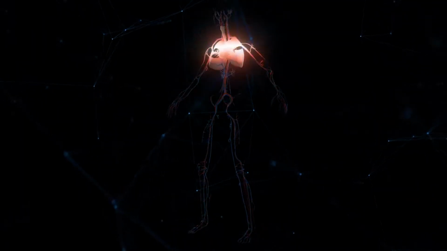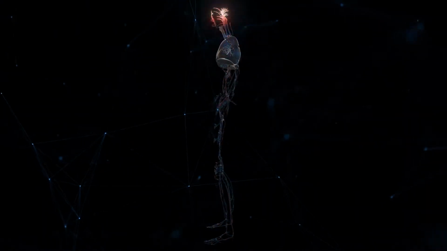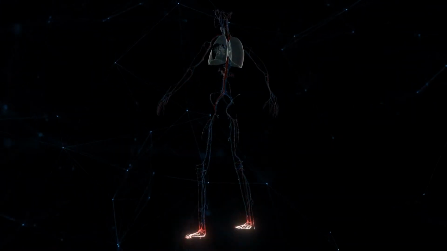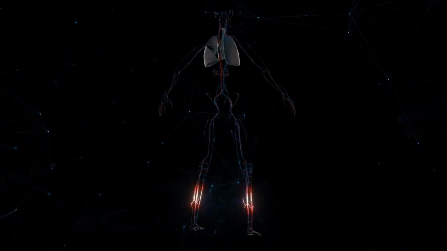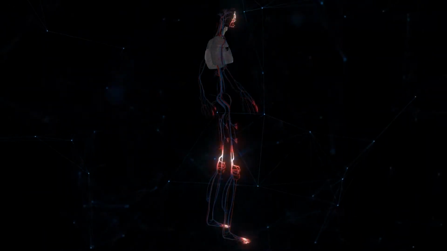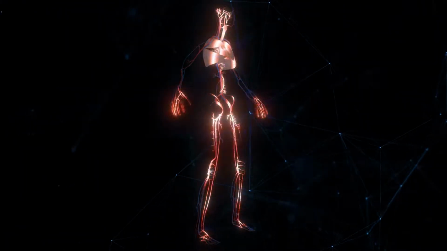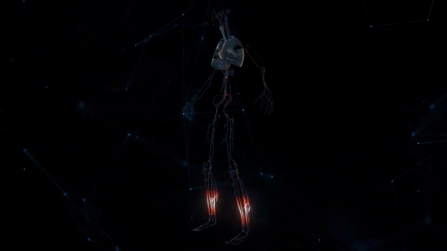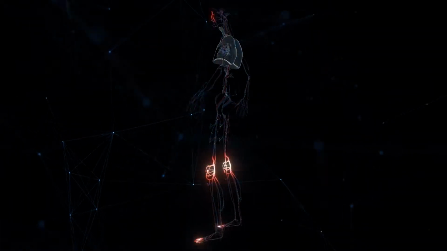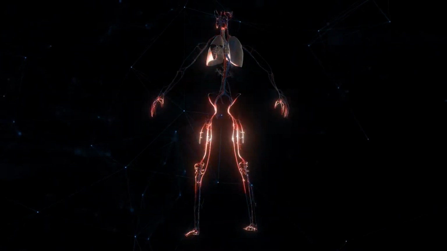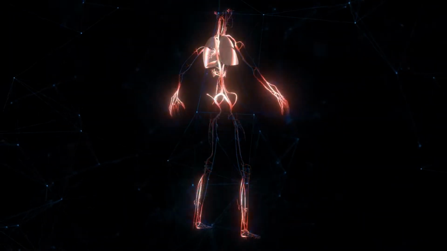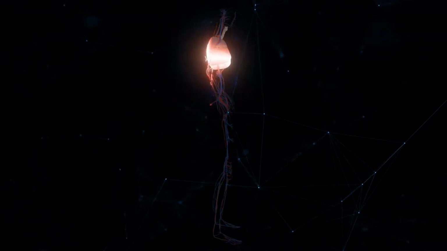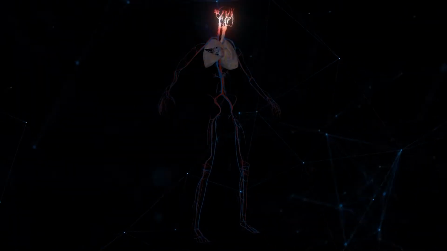The heart also has four valves that help to regulate the flow of blood through the chambers and prevent blood from flowing back into the wrong chambers. The tricuspid valve is located between the right atrium and right ventricle, and the mitral valve is located between the left atrium and left ventricle. The aortic valve is located between the left ventricle and the aorta, and the pulmonary valve is located between the right ventricle and the pulmonary artery.